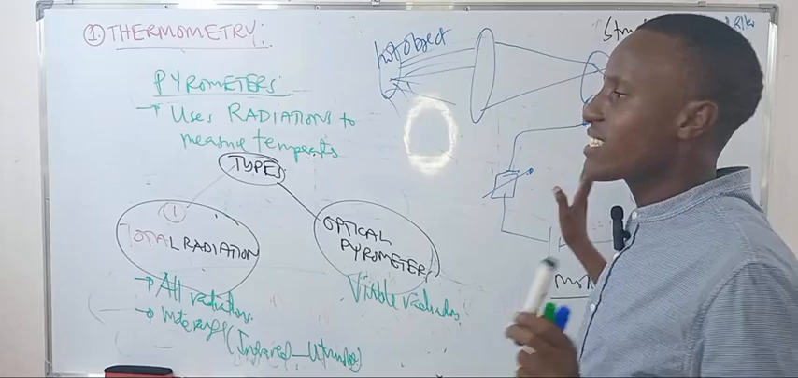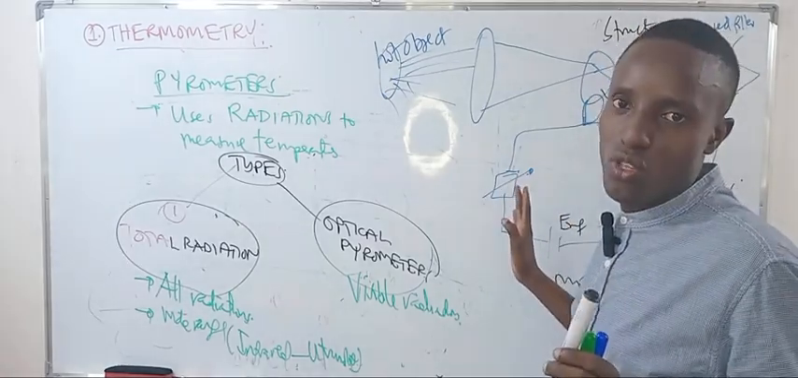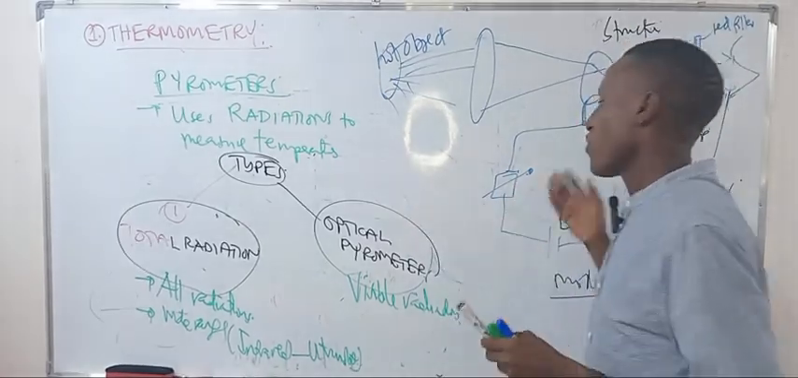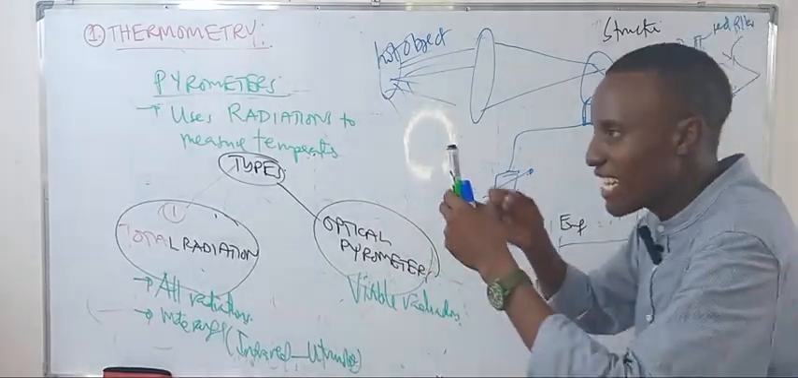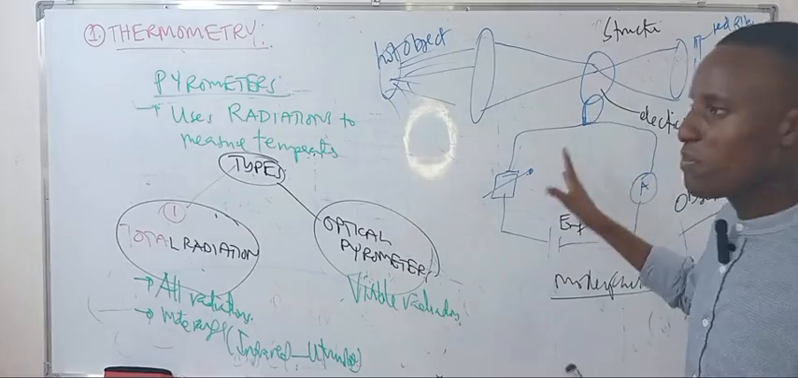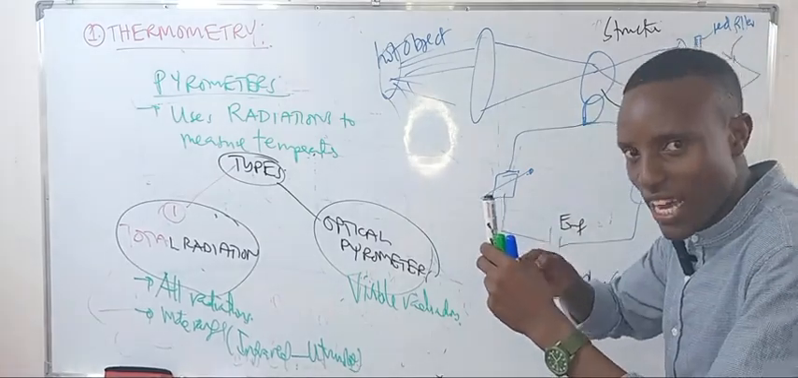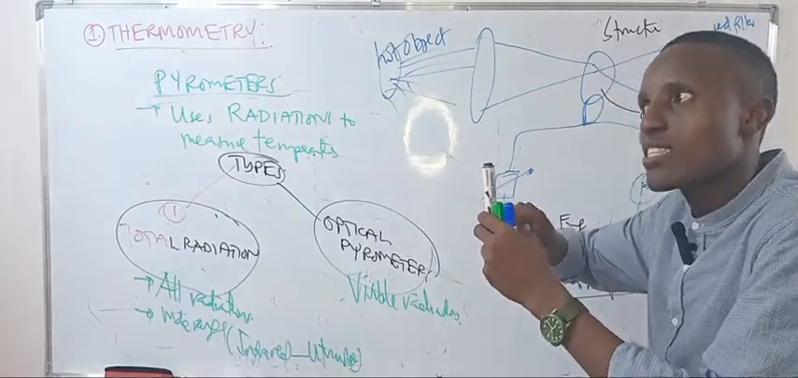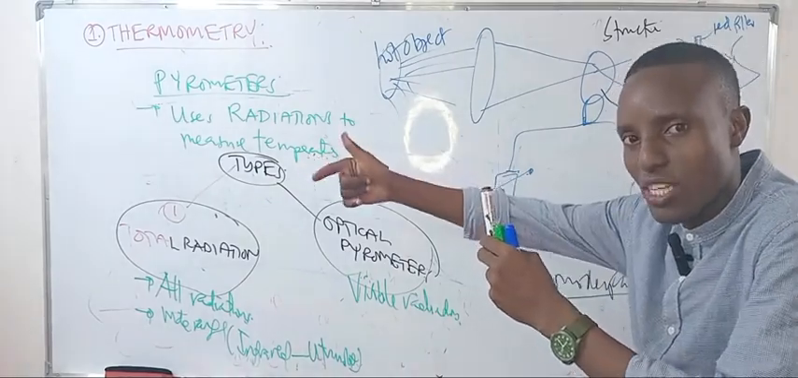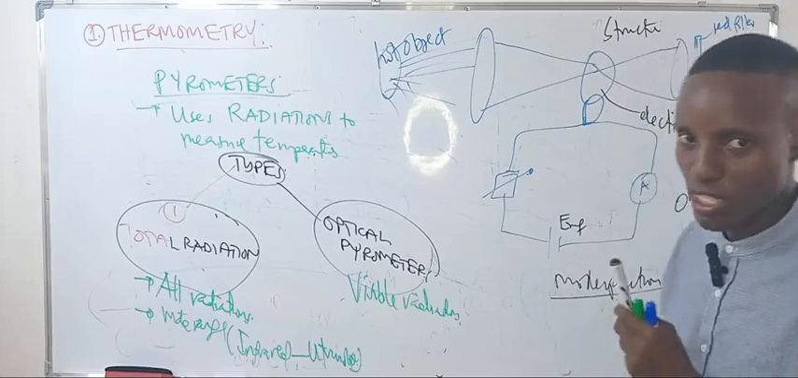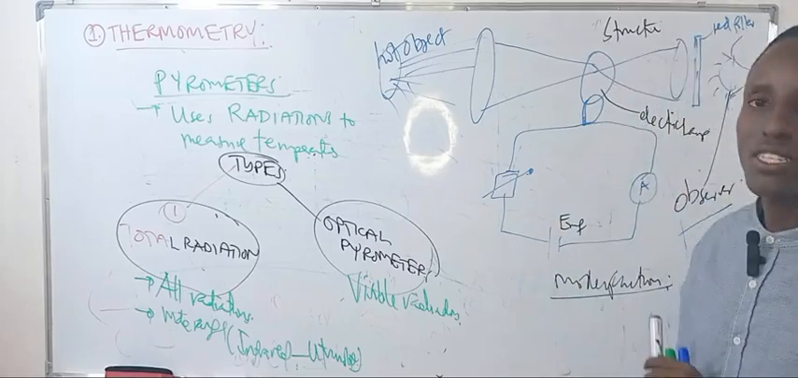So this has no contact with the object; it is the optical pyrometer. In the mode of action, the lamp's intensity of light is varied until it corresponds to the radiation coming from the object to be measured. That's the mode of action.